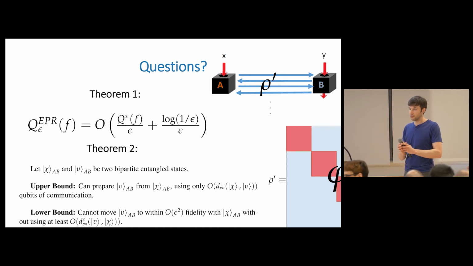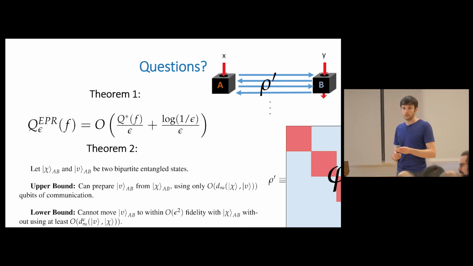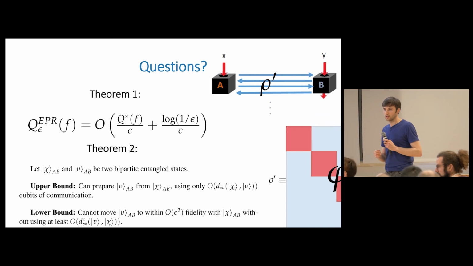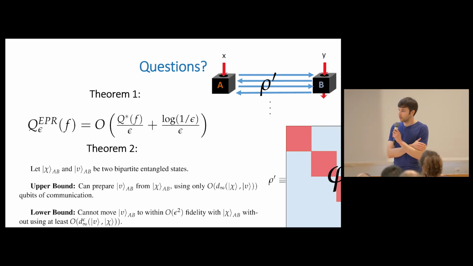So we should take a couple of questions here. My question is on state conversion. In your protocol, how many rounds of communication do you perform? Okay, so the question was, in state conversion, how many rounds of communication are needed?